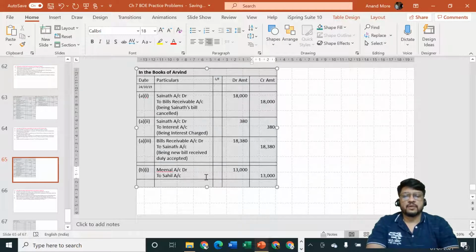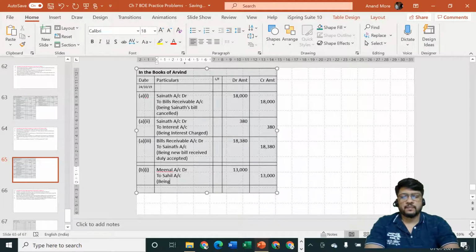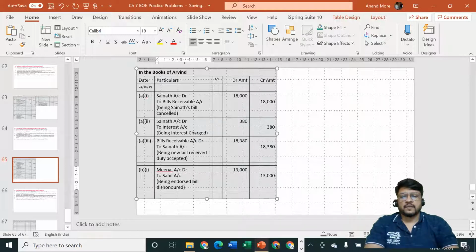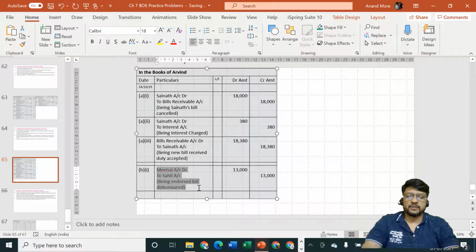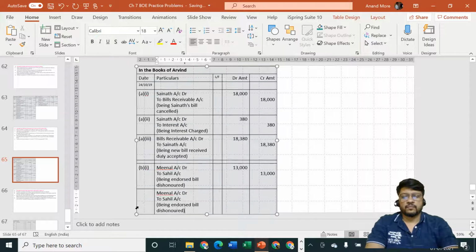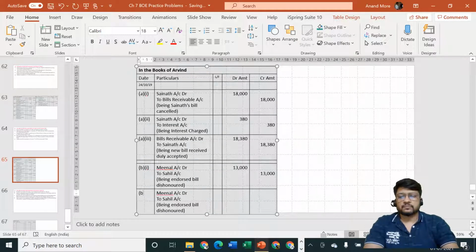Being endorsed bill dishonored. And thereafter same entry, only thing is that narration is required to be changed and amount is required to be changed. This is point number B. Point number 1.